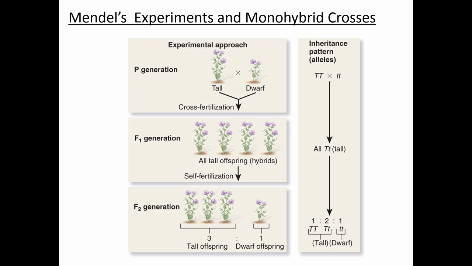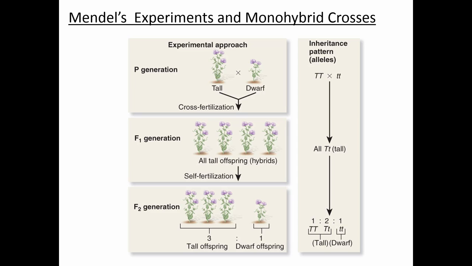So in the P generation, he crossed a plant that was true breeding for tall and a plant that was true breeding for dwarf. All the offspring in this generation were tall, and from that he concluded that tall is dominant to dwarf. Tall is the dominant trait and dwarf is the recessive trait. Then he let all these offspring self-fertilize, which produced the F2 generation. He counted the number of tall and dwarf offspring, and in the F2 generation he got approximately a 3-to-1 ratio. Another way of saying that is that approximately 75% of the offspring were tall and approximately 25% were dwarf.